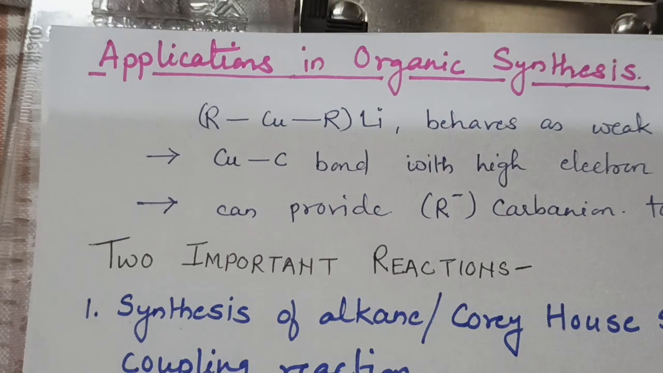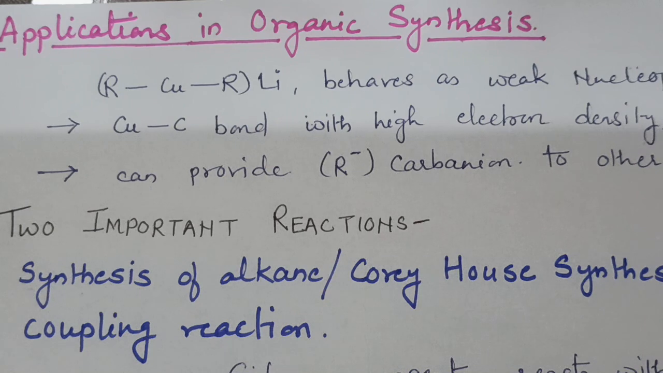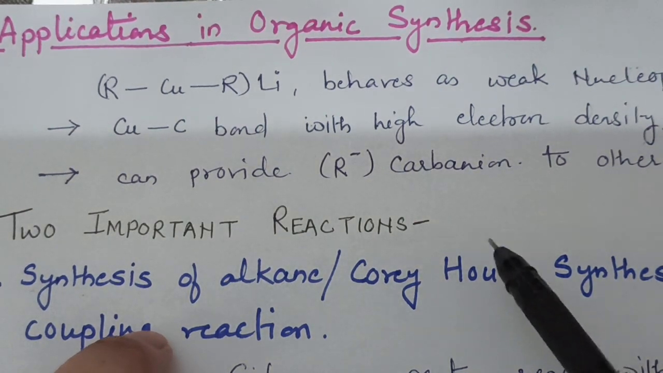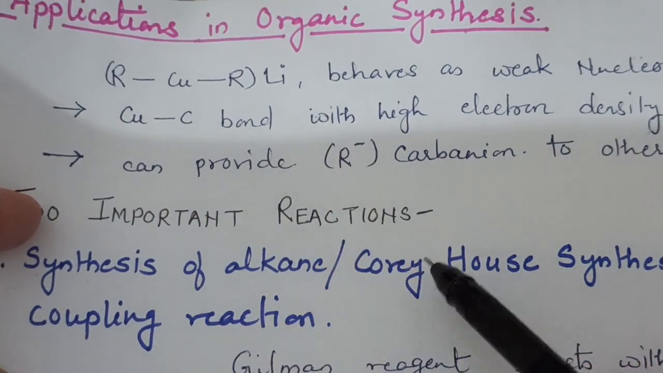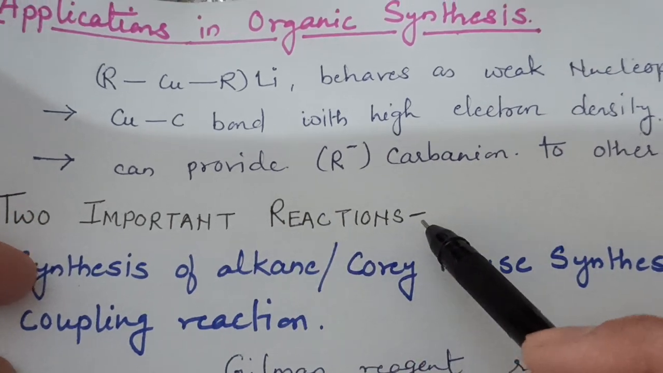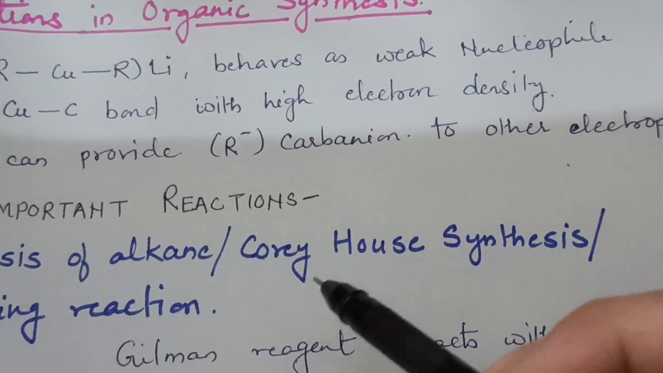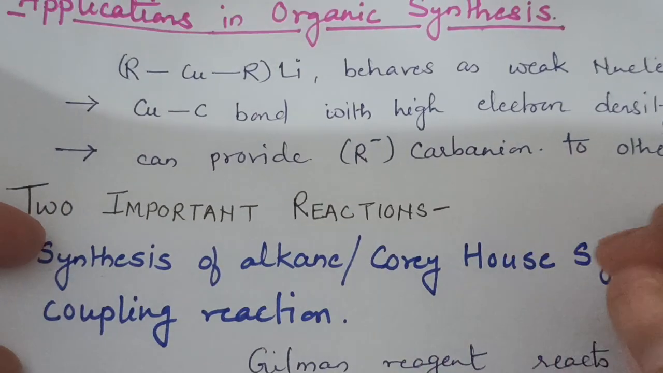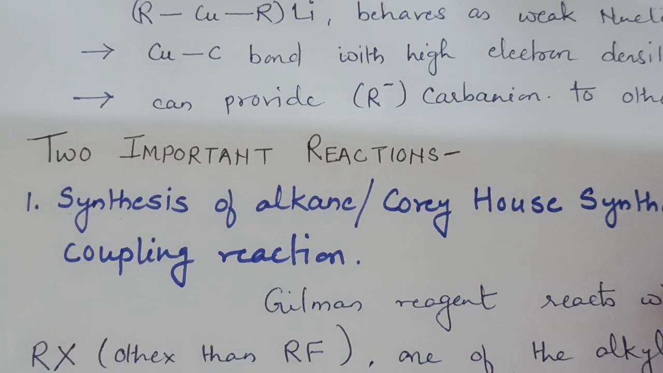Its application in organic synthesis is based on its property that it acts as nucleophile. The copper carbon bond, as compared to other bonds, has high electron density and can provide carbanion to an electrophile. That means one of the alkyl groups can act as nucleophile and react with the electrophile of another reagent. There are two main important applications of the reagent.